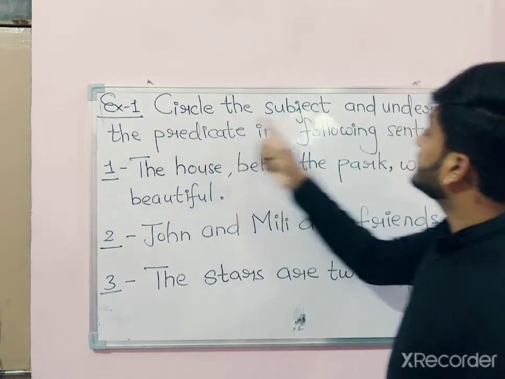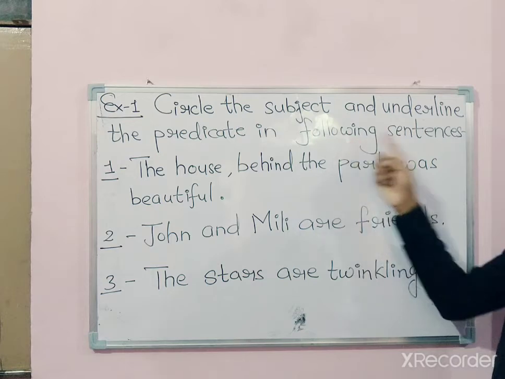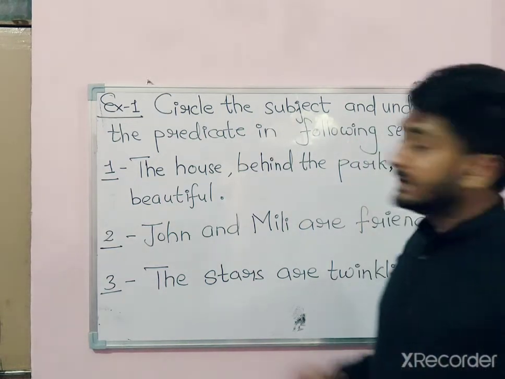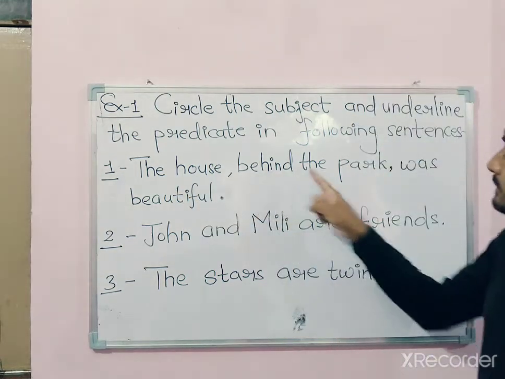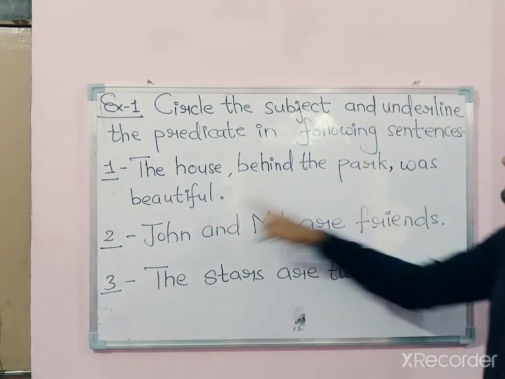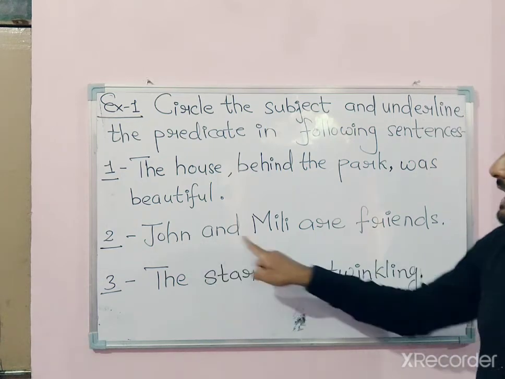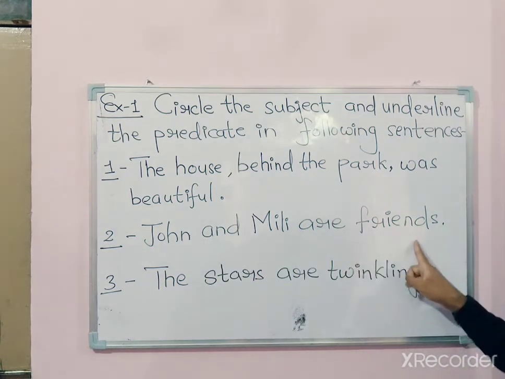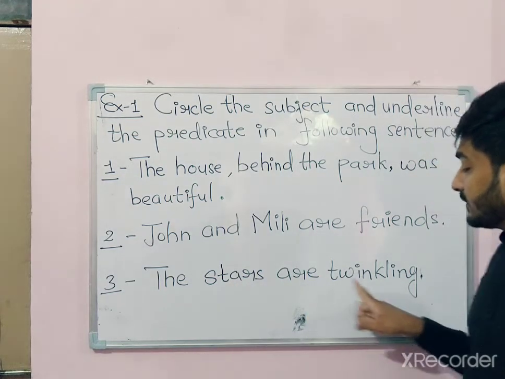Exercise 1. Circle the subject and underline the predicate in the following sentences. Sentence number 1 is, the house behind the park was beautiful. Number 2. John and Millie are friends. Number 3. The stars are twinkling.